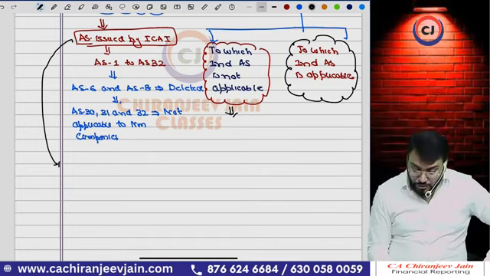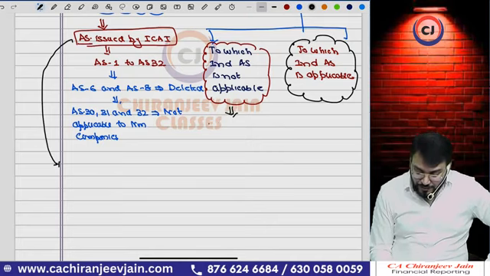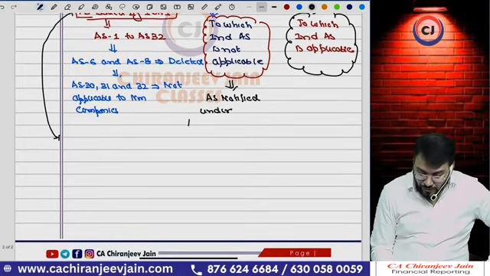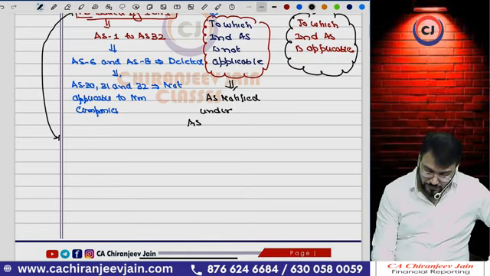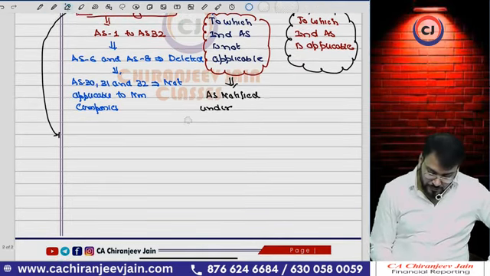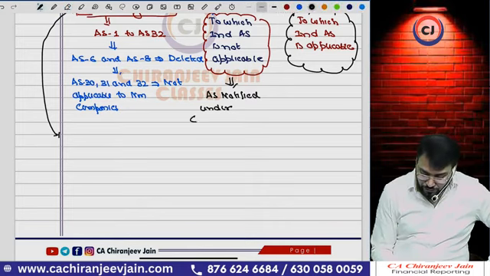So to companies to which Ind AS is not applicable, the AS notified under the Companies (Accounting Standards) Rules 2006 are applicable. Understood? You can add on.